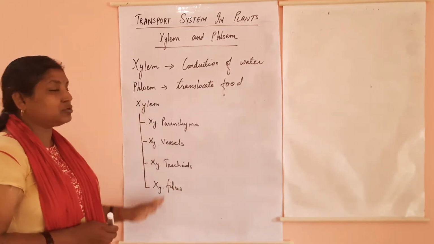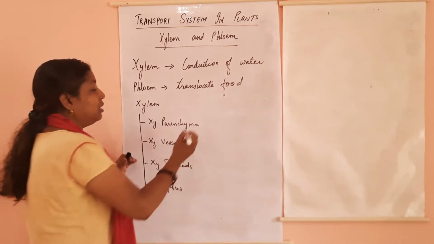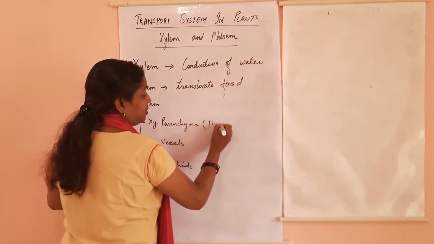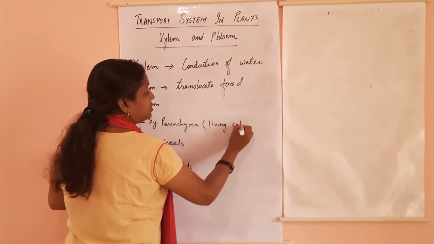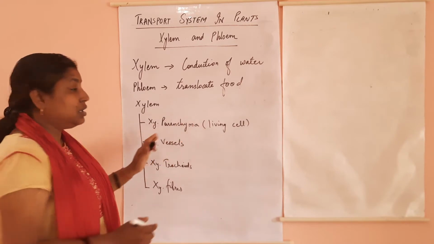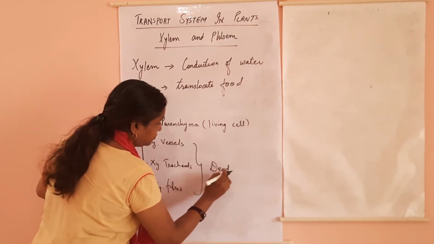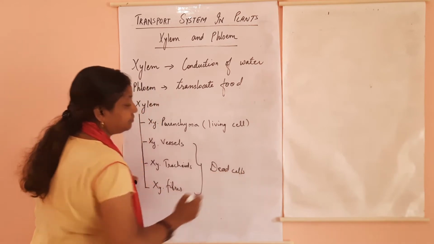Out of these four, only xylem parenchyma is a living cell. Only xylem parenchyma is a living cell. The rest all three are dead cells.